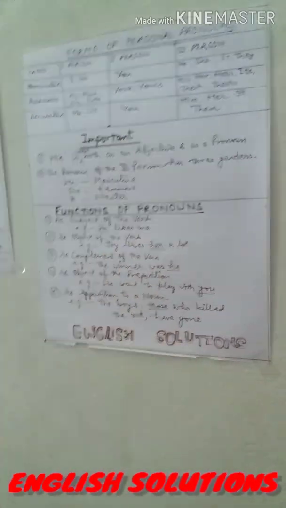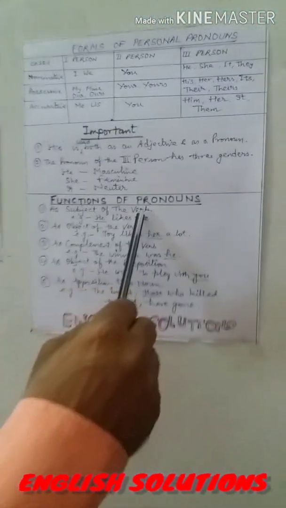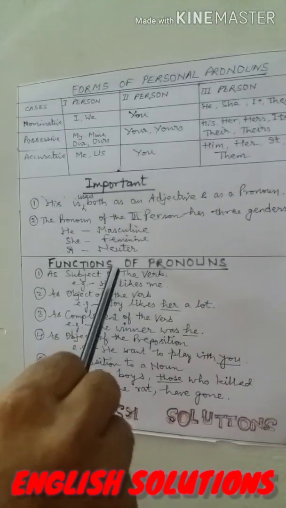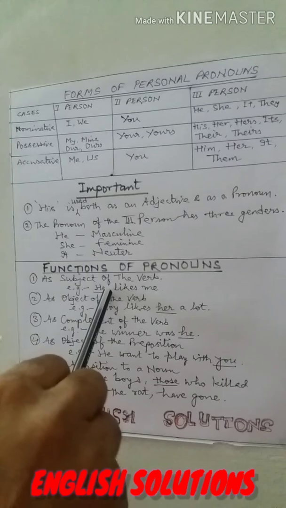And now we have to discuss the functions of pronouns. First function of the pronoun is as the subject of a verb. For example, he likes me. In this sentence, he is working as a subject and no name is mentioned, so it is a pronoun.